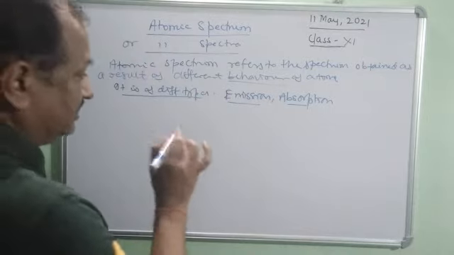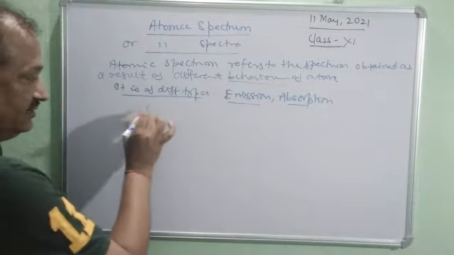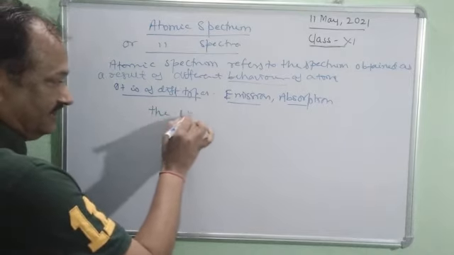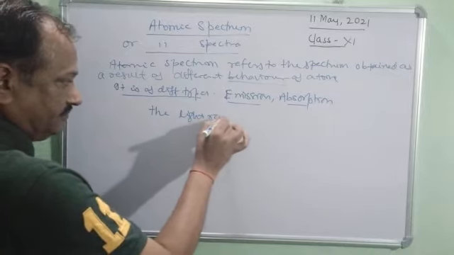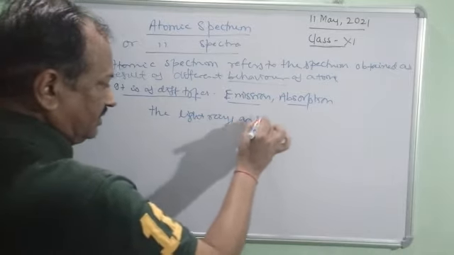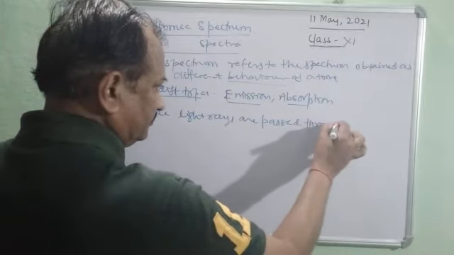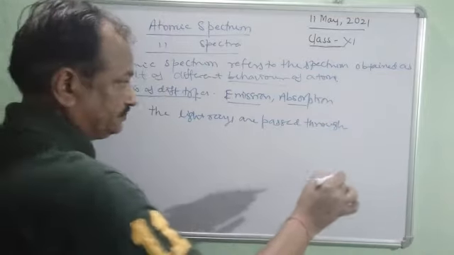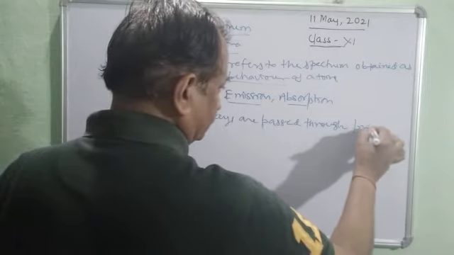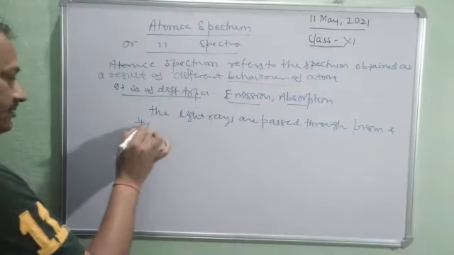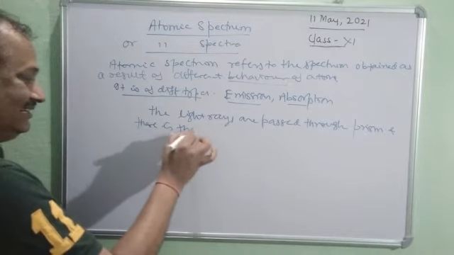So children, the point is that light rays are passed through a prism, and there is the scattering.